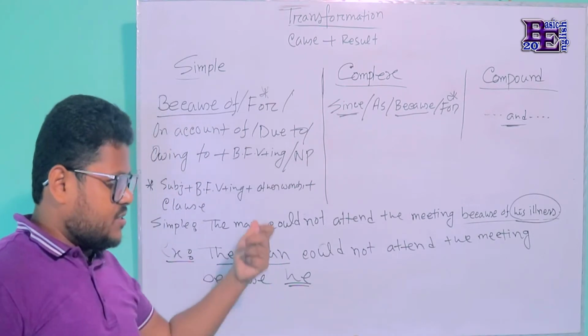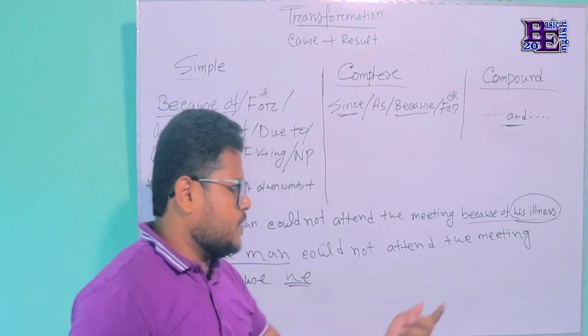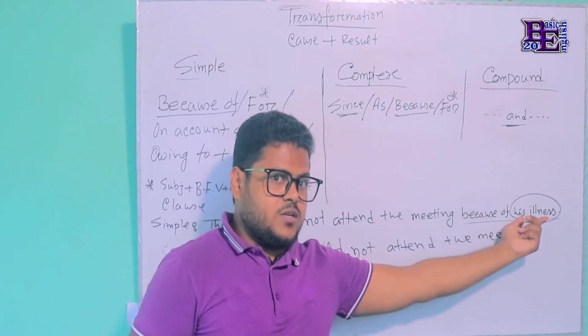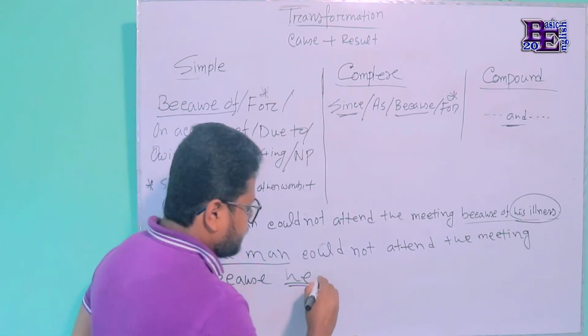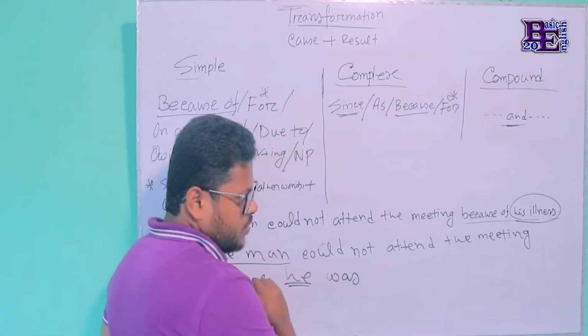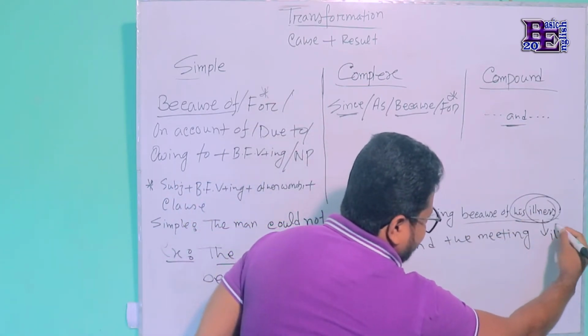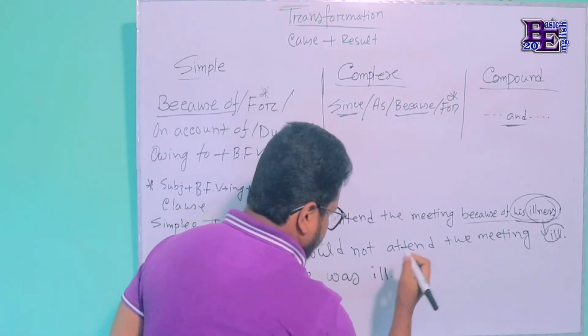You can use the have verb also. Then this phrase will remain unchanged. So I'm using the be verb here, as he was ill.